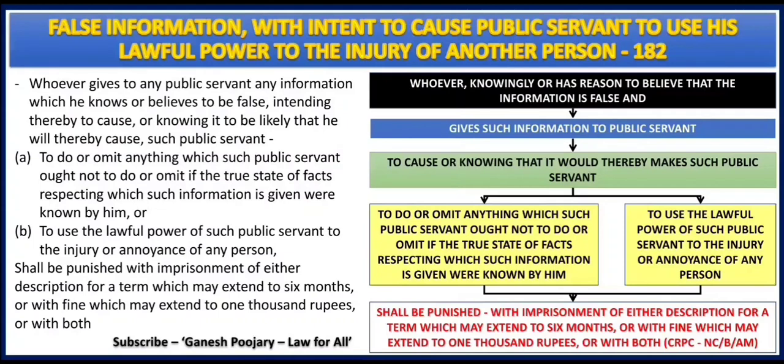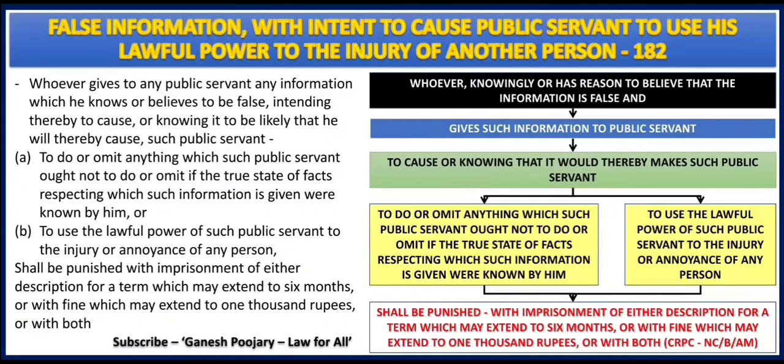Quite an easy bare provision, and basically what happens here, there is a person who knows or has reason to believe that whatever information he is giving to a public servant is false. Even after knowing or having a reason to believe that, he is giving such information to the public servant with the intention of either causing, or he is knowing that it would thereby make such public servant to do or omit something that he should not do or should not omit.